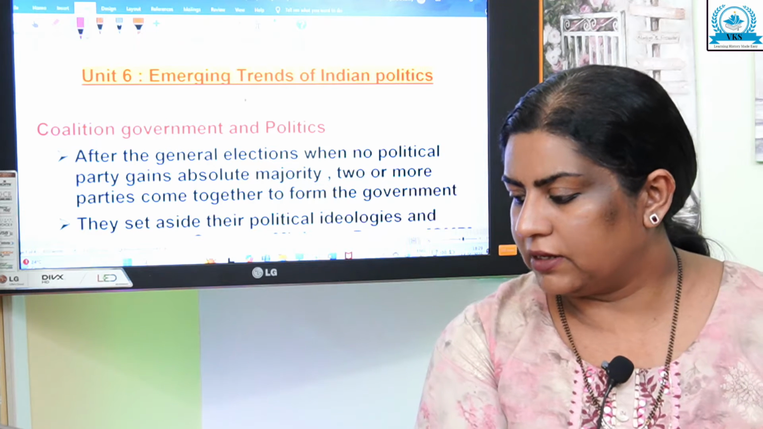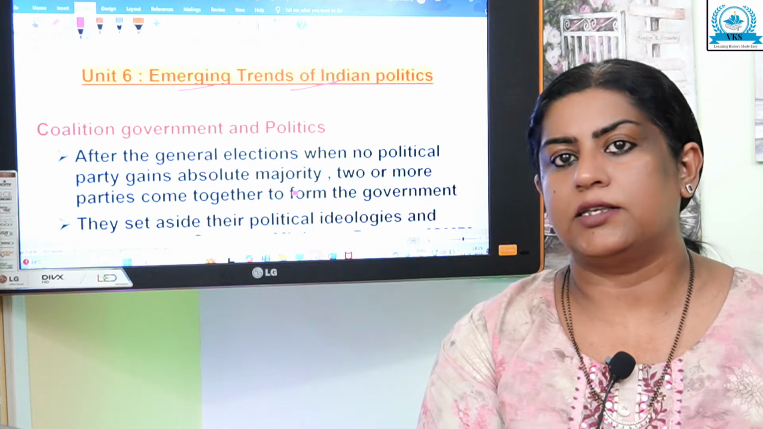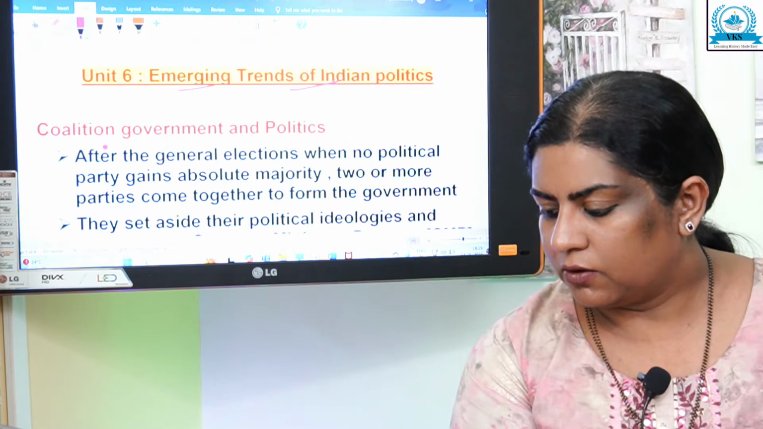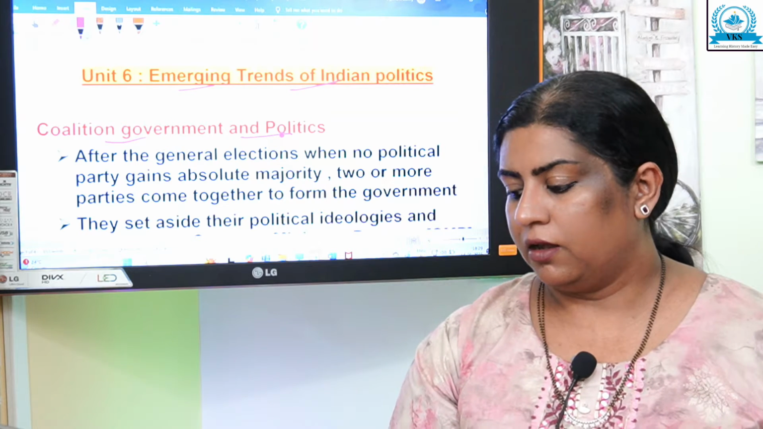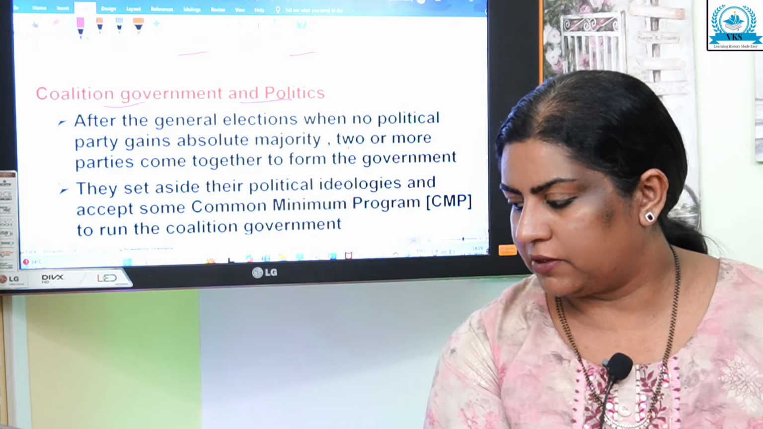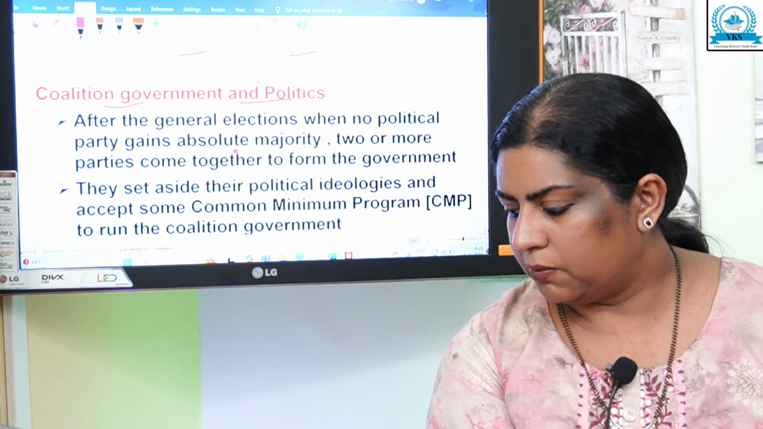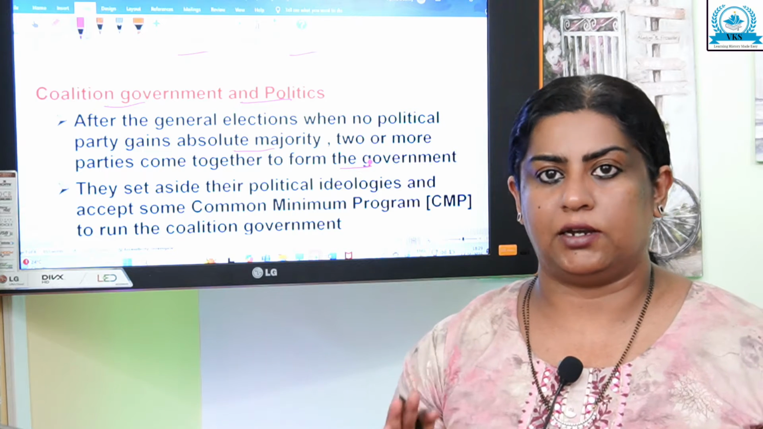So today's topic is Emerging Trends of Indian Politics, that is Unit 6. Coalition Government and Politics, that is our first topic. After the general elections, when no political party gains absolute majority, two or more parties come together to form the government. So what is a coalition government?